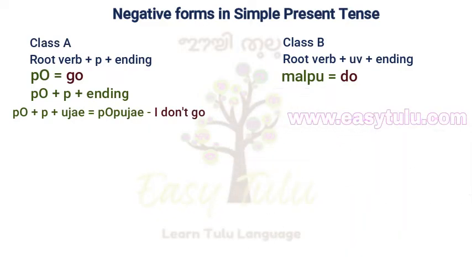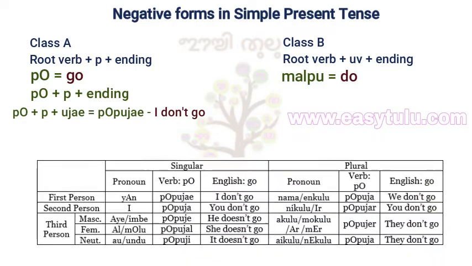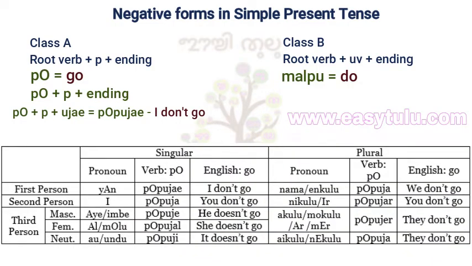Yan po puja, I don't go. E po puja, you don't go. I or imbe po puje, he doesn't go. Al or molu po pujal, she doesn't go. Au or undu po puji, it doesn't go.